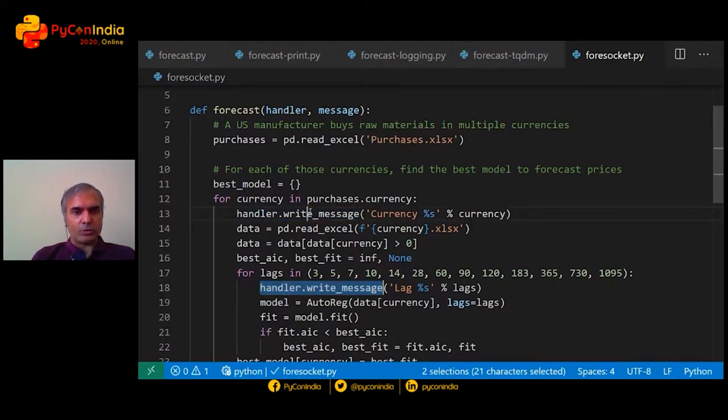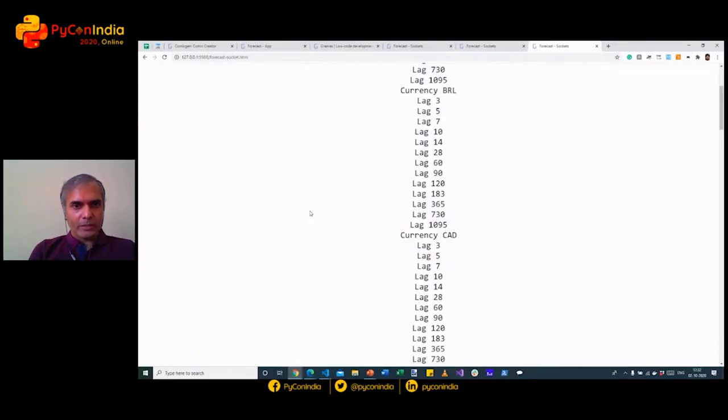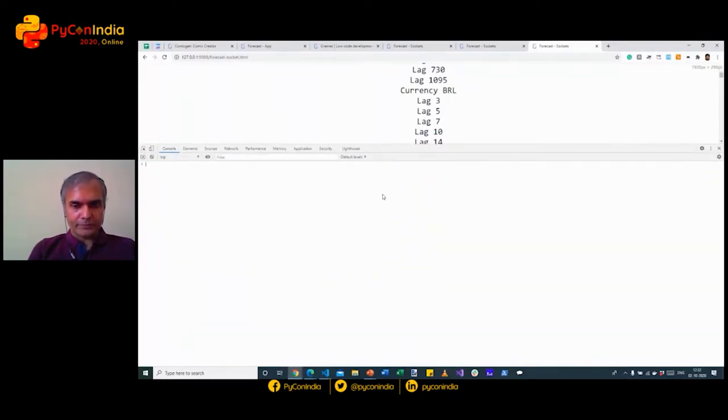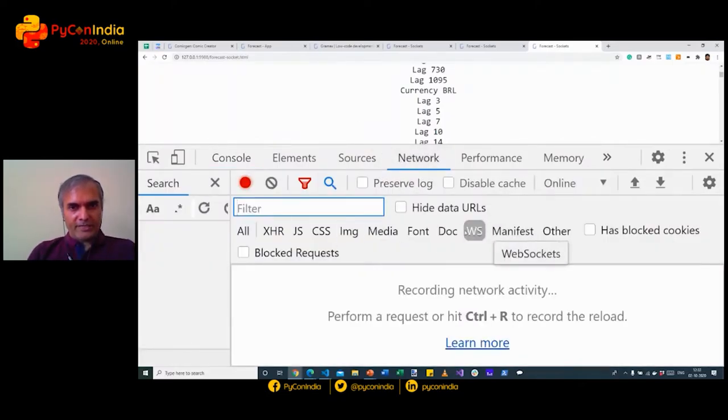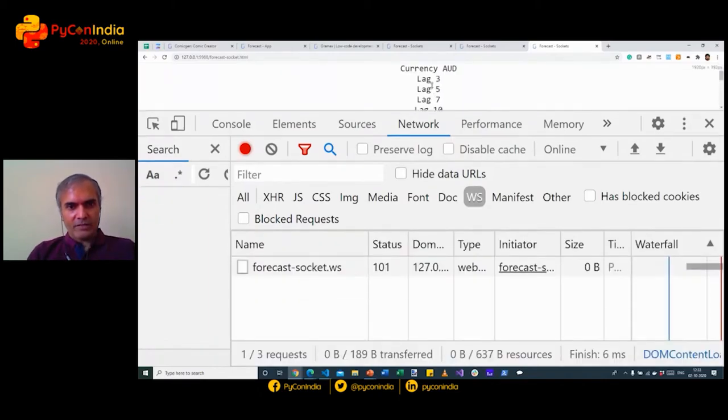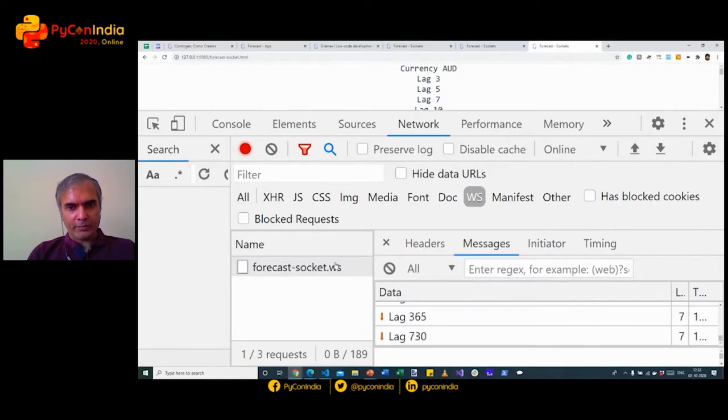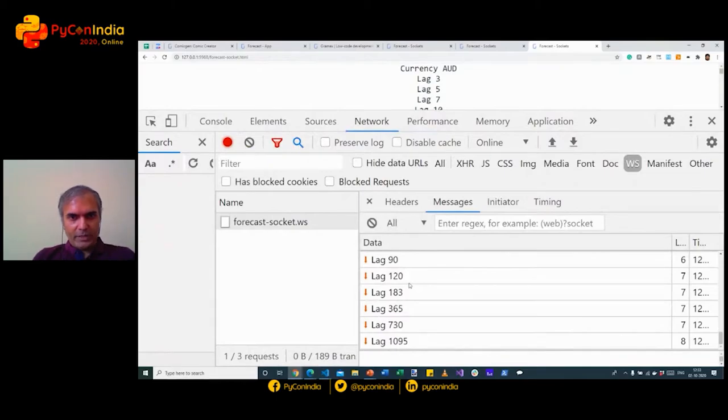How exactly does that work? Let's look at this a little more closely. I'm going to go to the Network tab and select the WebSocket section here and reload this page. You see that a WebSocket has been opened here. And this particular WebSocket is constantly sending some text. This is exactly the text that is being printed by the server using handler.writeMessage, and that's being received by the client. What does the client-side code look like?